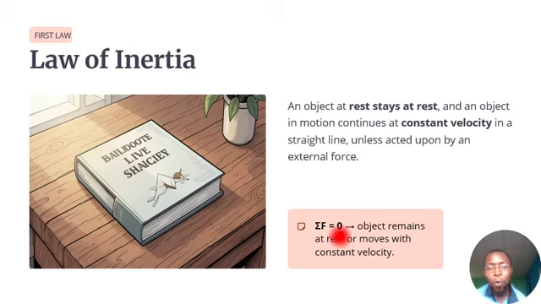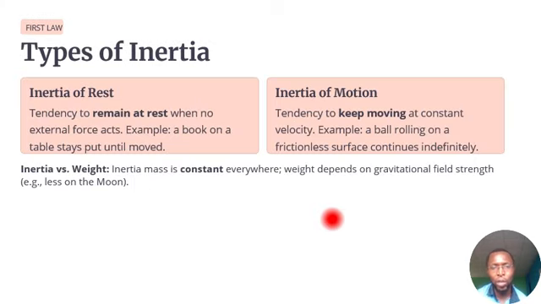So the total force acting on the object is zero. That's what this means. The summation of all the forces acting on that object is zero. That is why the object is not moving, neither is it changing its velocity. All right. So that is the simple statement of the first law, which is known as the law of inertia.